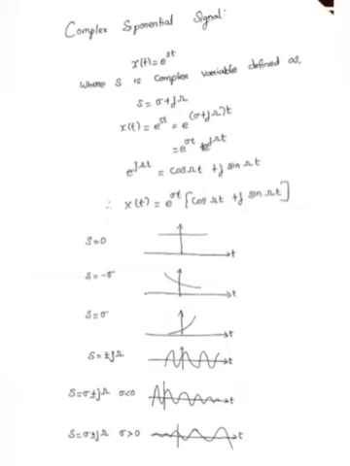Next, s equal to plus or minus j omega, that is we get the cosine or sine signals. Then s equal to sigma plus or minus j omega. Here if sigma is less than 0, that is decreasing. If sigma is greater than 0, increasing. Okay, these are the elementary functions in continuous time signals.